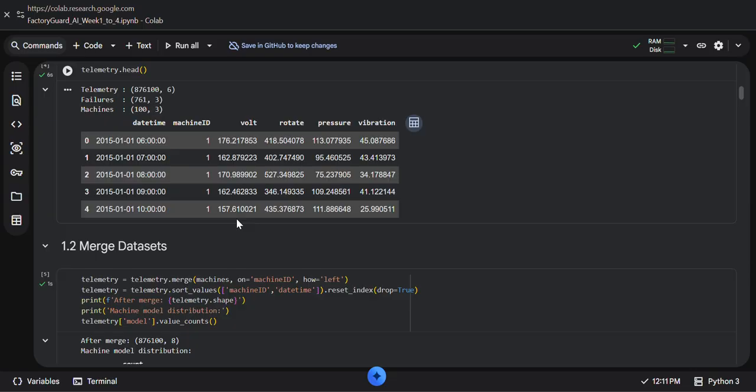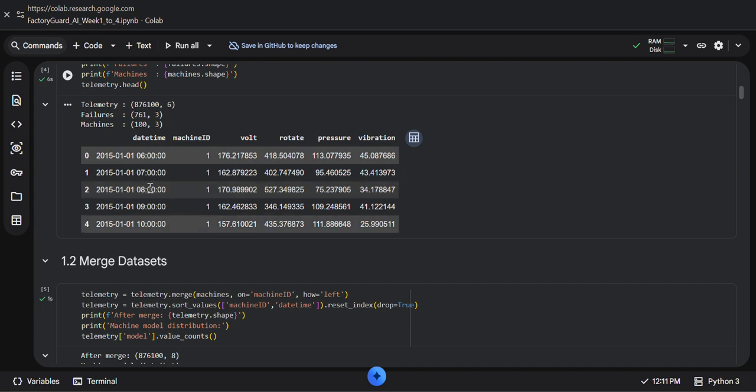In the output we can see the number of rows and columns in each dataset. The telemetry dataset has the largest number of rows because it contains time series sensor data for many machines across many time steps. The failures dataset has fewer rows because failure events are rare.